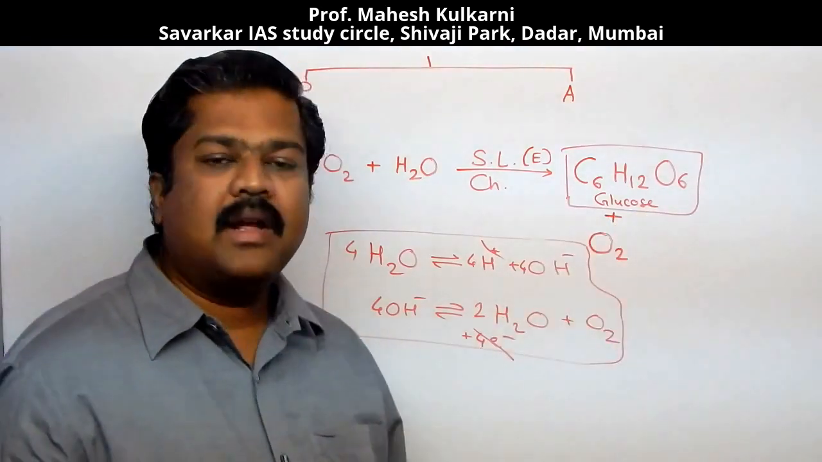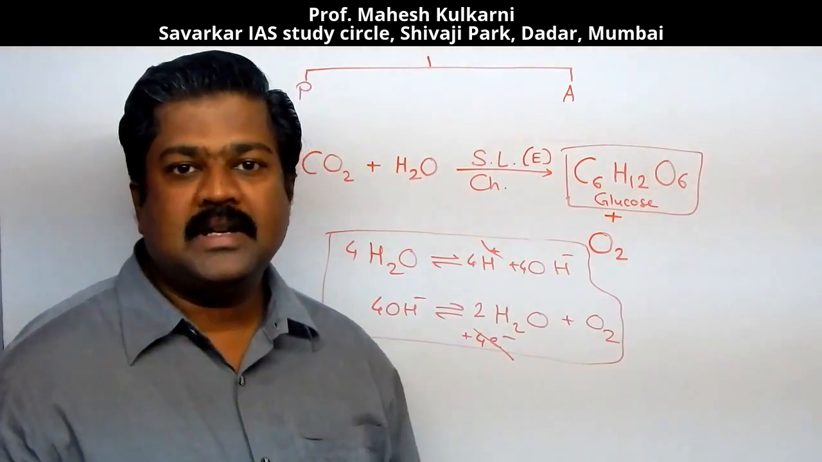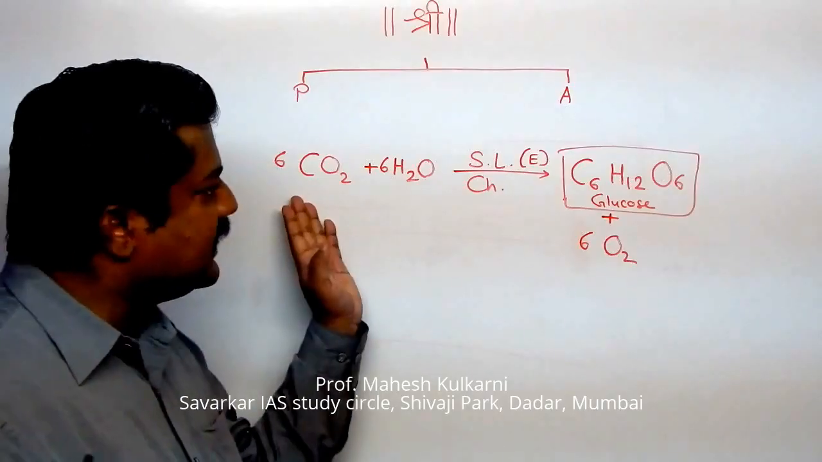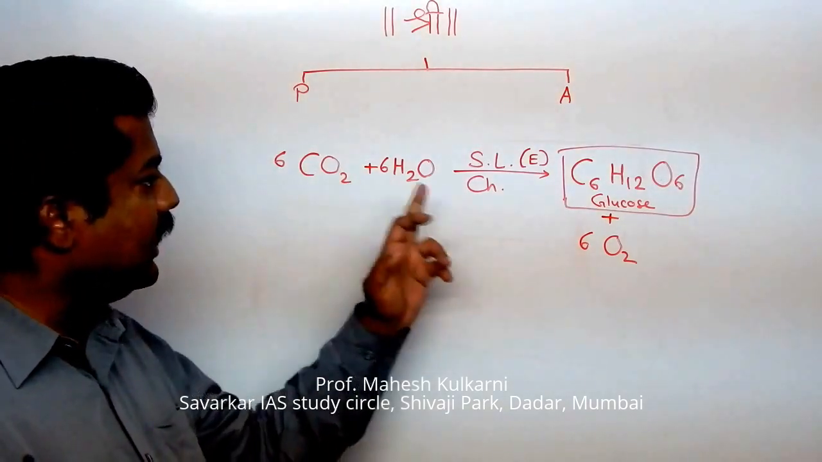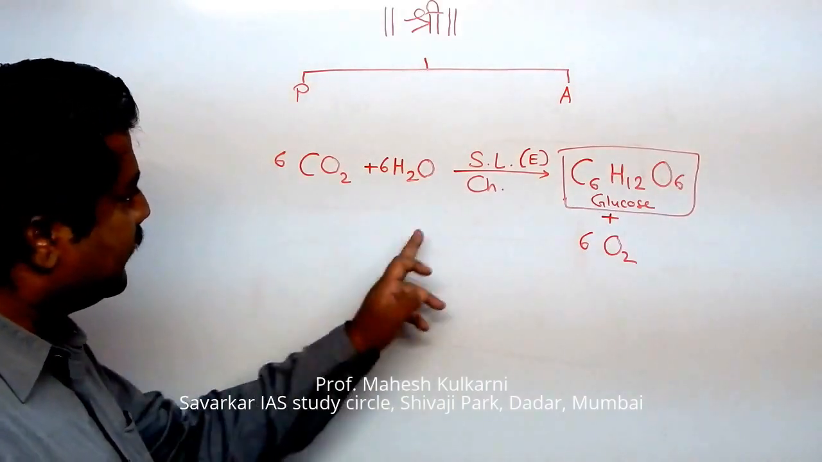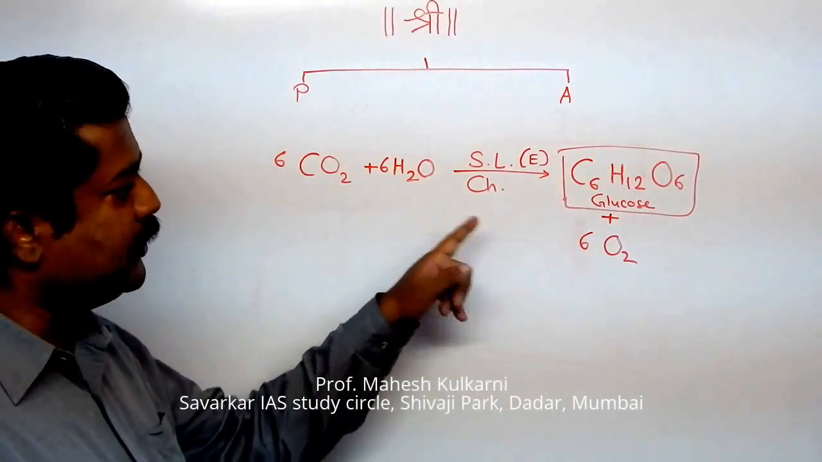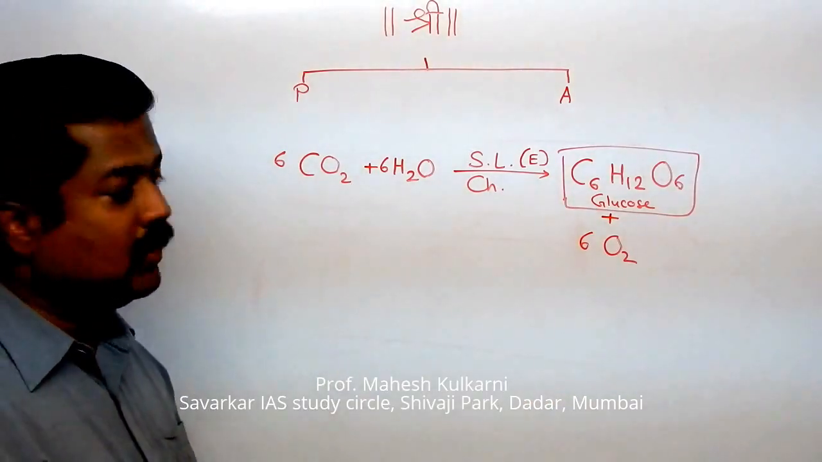So here we are having C6H12O6. This material we can consider as food. This is a balanced reaction because earlier I had written only the basic one. So now it is a balanced reaction: 6 carbon dioxide plus 6 water molecules will give 1 molecule of glucose and 6 molecules of oxygen.